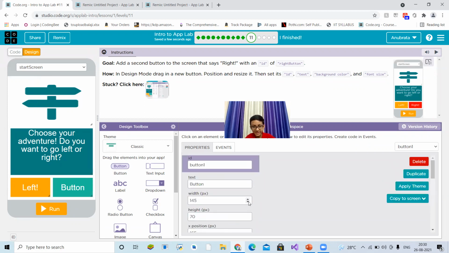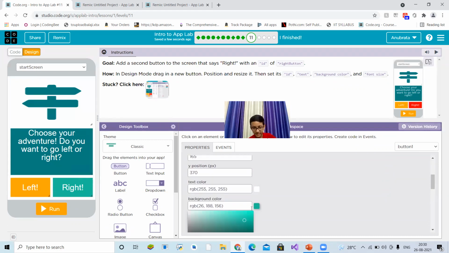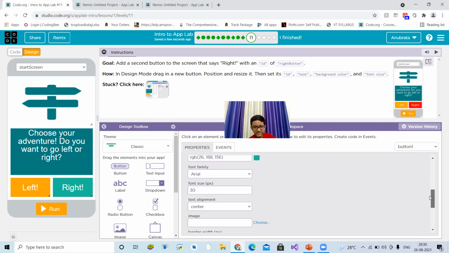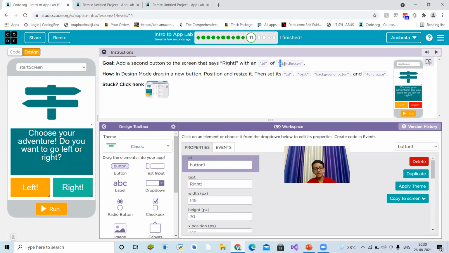Here it will be right. RIGHT, right. And let's make the background color red. No, I think this is fine because we don't need to choose the background color as red. So we have to make the ID right button. Let's copy it from them because the ID is to their specification. So you see, right button.